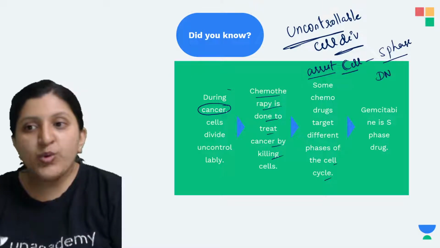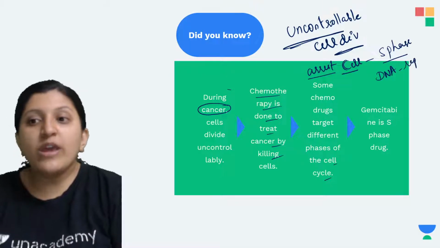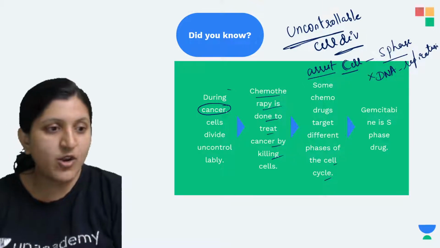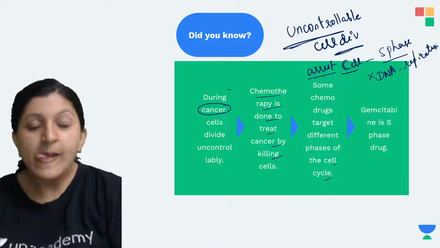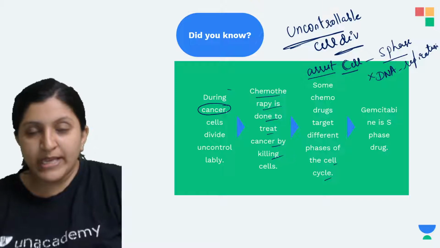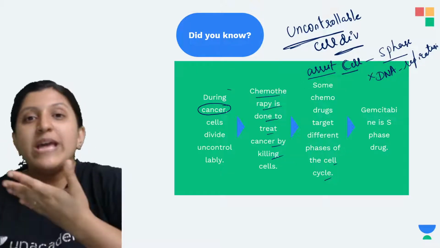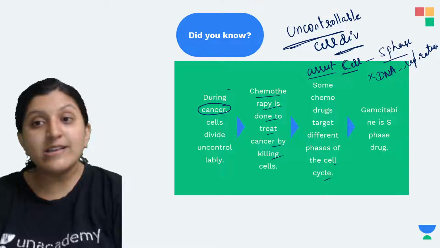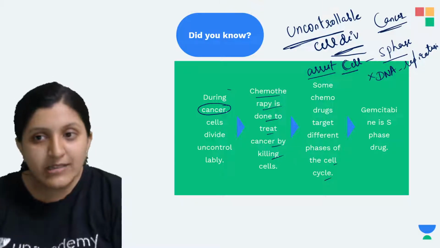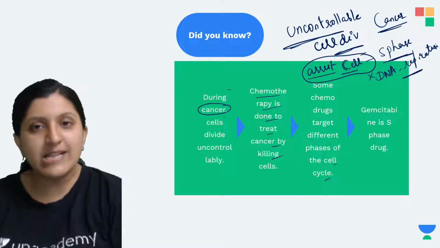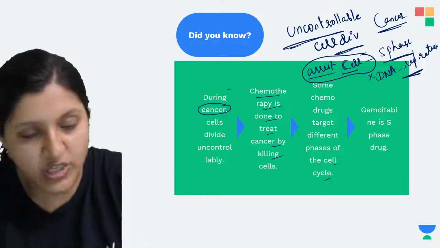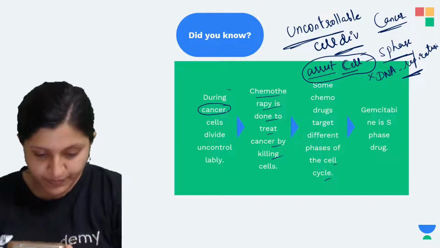That means there is no DNA replication. If there is no DNA replication because of the drug or particular medicine that is given, then DNA is not going to replicate, and because of that there is no further division of a cell. So that is how we can treat a cancer cell, by arresting the cell at a particular phase of the cell cycle, so that there is no continuity with respect to cell division, or M phase will not occur.